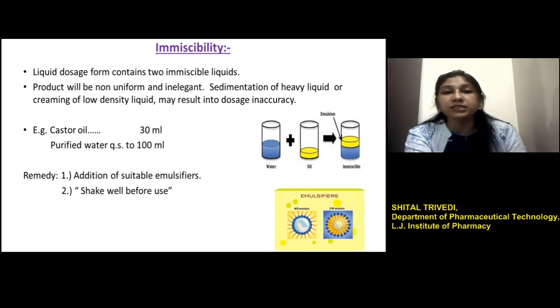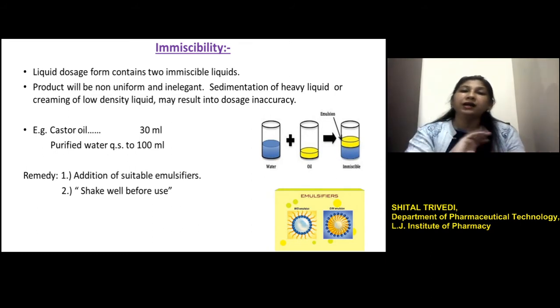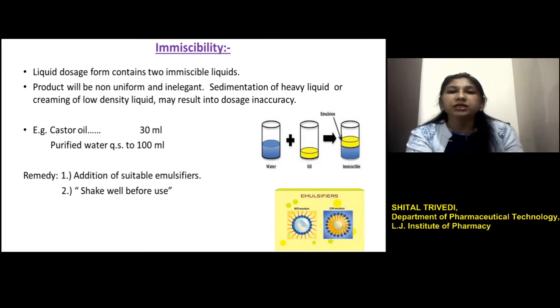So what happens when we mix these liquids together, and when we shake or apply energy in the form of stirring by a mechanical stirrer, we find the distribution of one phase into another phase in the form of globules. That depends on the quantity of liquids.